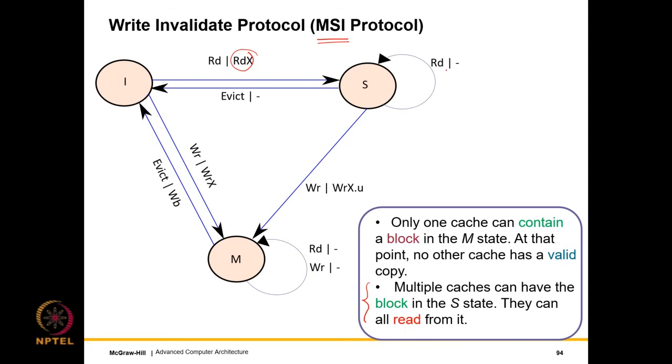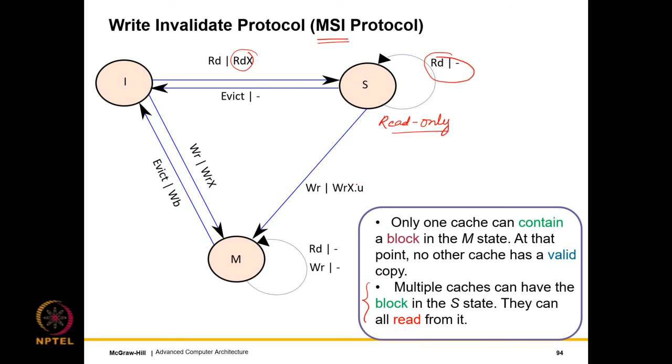In the S state, a cache can continue reading. There is no problem. So think of the S state as a read-only state. In the previous protocol we could write here, but not now. This is only a read-only state. You want to keep reading, be in the S state. But let's say in the shared state, we decide to write.